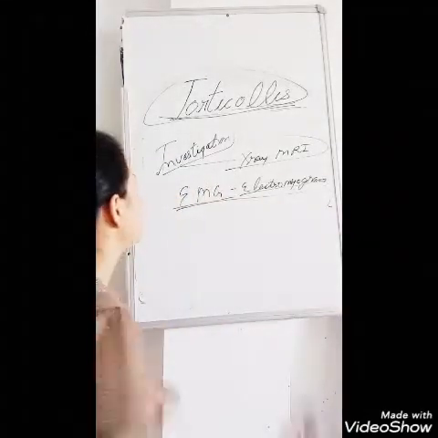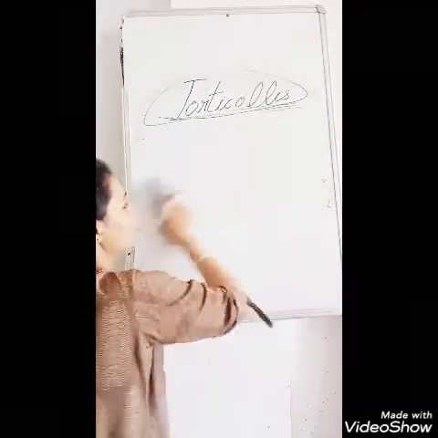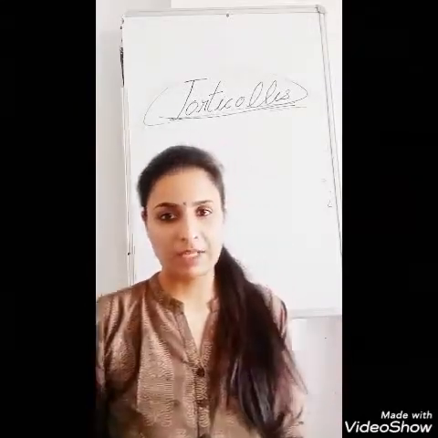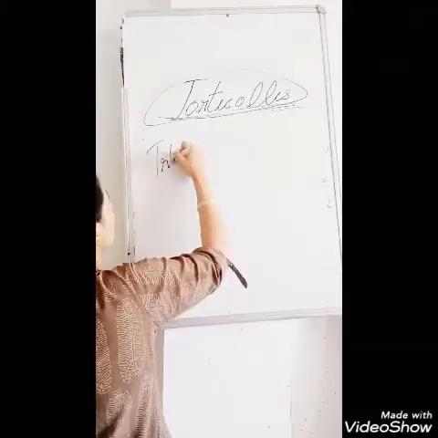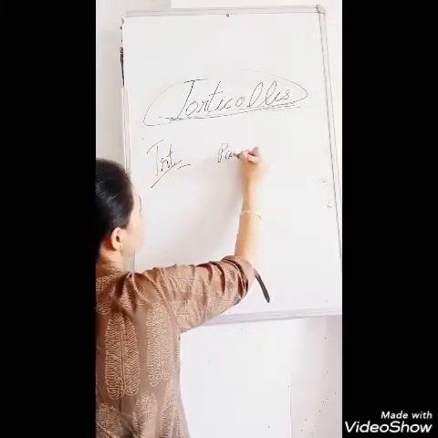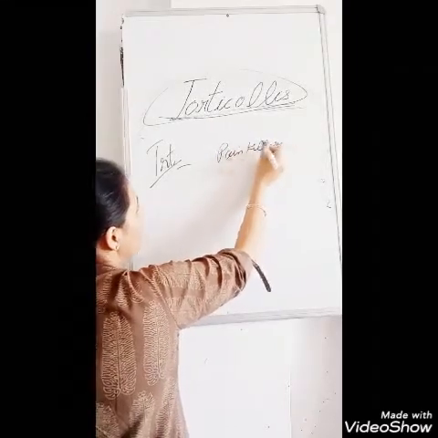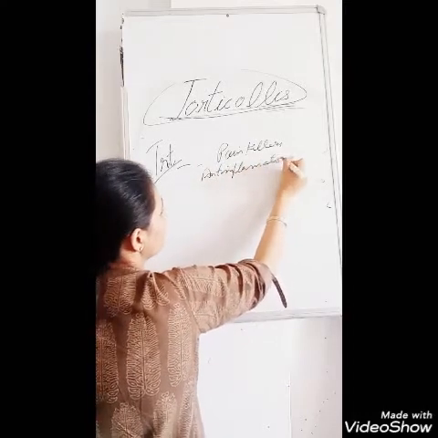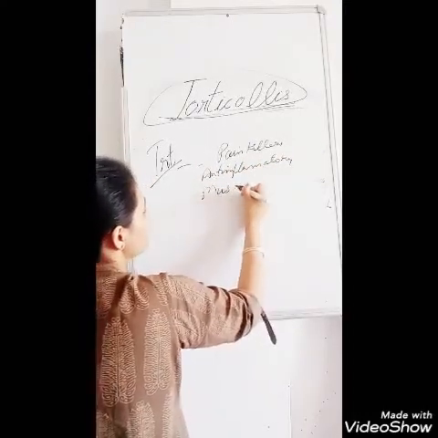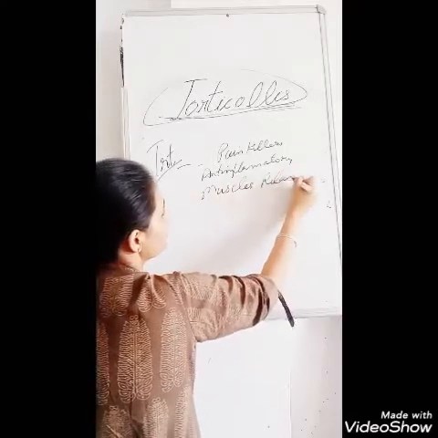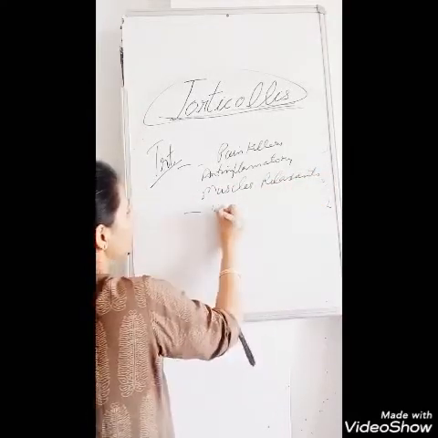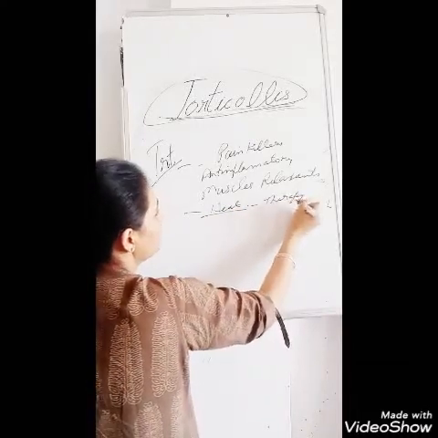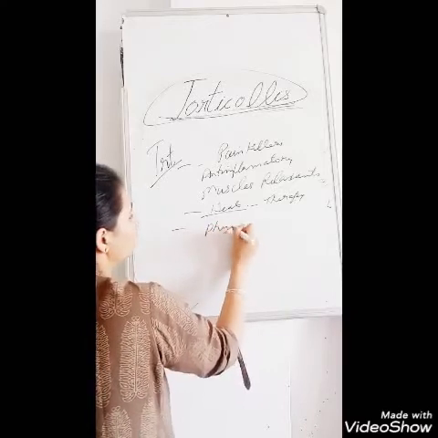Then in treatment, because there is neck pain and stiffness, obviously we will give painkillers, then anti-inflammatory drugs, then muscle relaxants, then we'll give heat therapy or heat application, then physiotherapy.